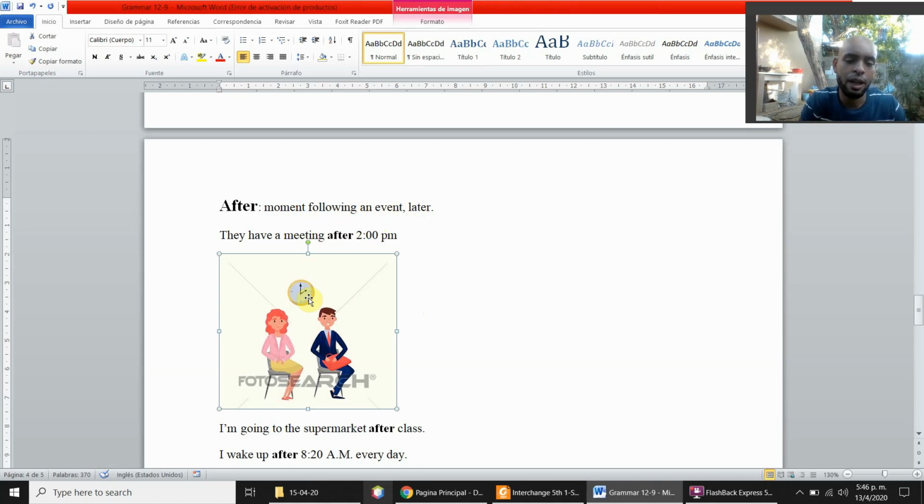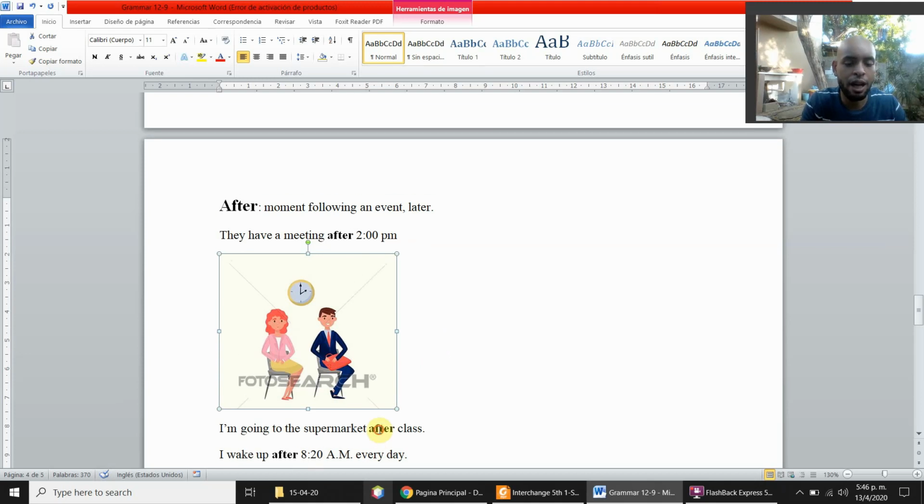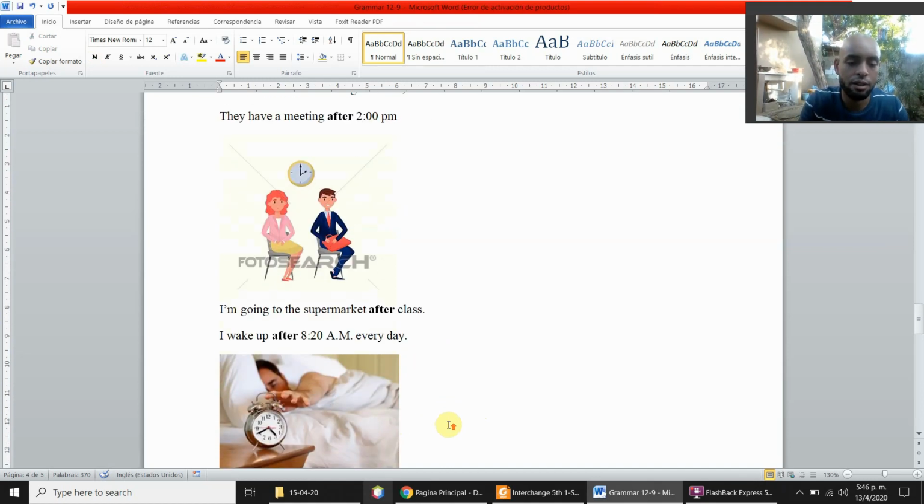So in a later moment, they're going to have a meeting. I'm going to the supermarket after class, meaning that after the class ends, the person is going to the supermarket. After. I'm going to the supermarket after the class.